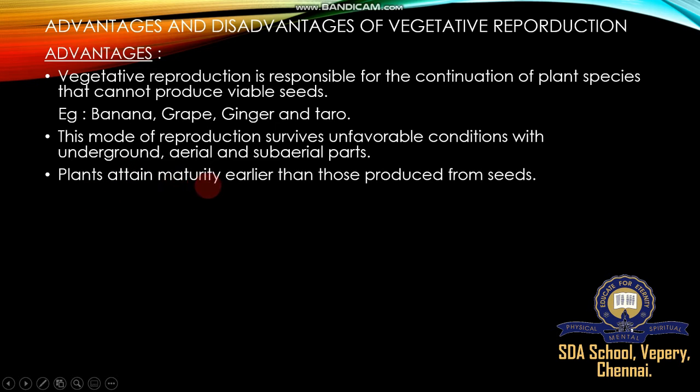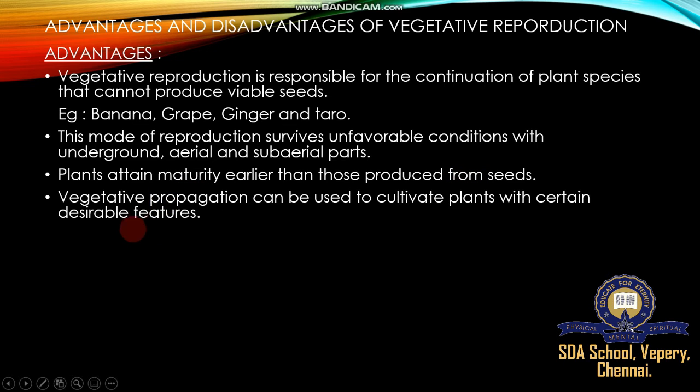Plants attain maturity earlier than those produced from seeds. Seed-producing plants take longer for fructification, but these plants mature earlier than sexually reproducing plants. Vegetative propagation can be used to cultivate plants with certain desirable features. For example, attractive plants, as well as good colored flowers, are produced through vegetative propagation.